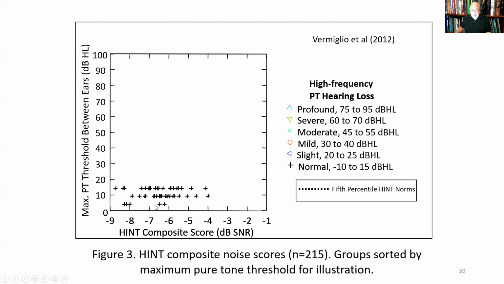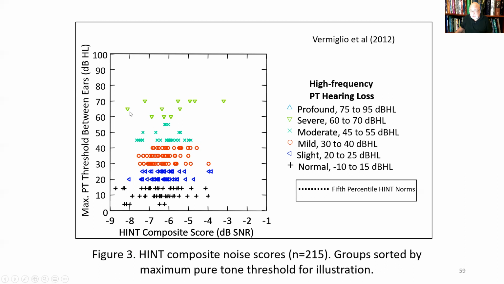And that's a very wide range of thresholds. So let's continue on. Here are the folks with a slight loss, the folks with a mild loss, the folks with a moderate loss, and the folks with a severe loss. And if you look at the range of thresholds, they're actually not too dissimilar. And when you do the statistical analysis, there were no statistically significant differences found between any of these groups versus the group with normal pure tone thresholds.